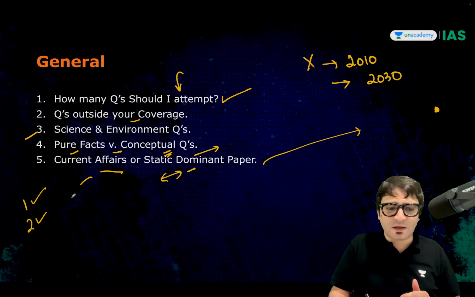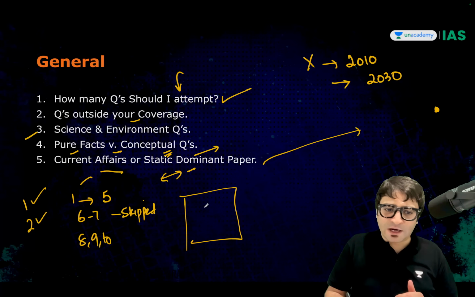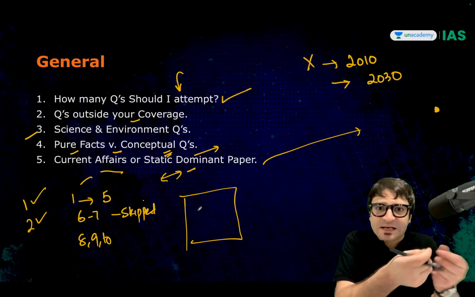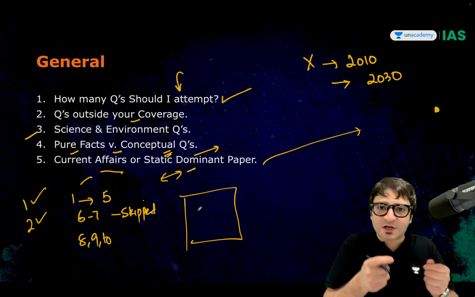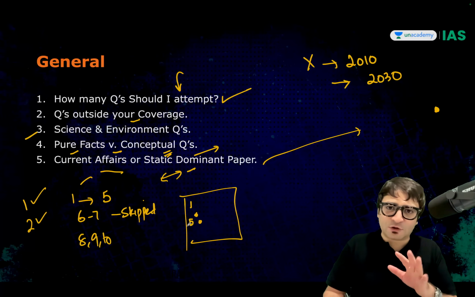Because maybe you have answered questions 1 to 5, skipped 6 and 7, and then answered questions 8, 9 and 10. While filling the OMR sheet, because you are in a rush and there is less time left, you have to fill it quickly. You have filled the options for answers 1 to 5.